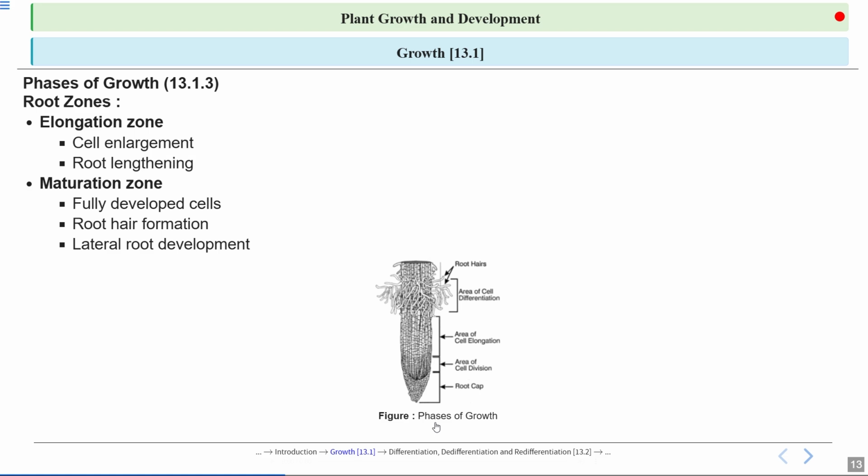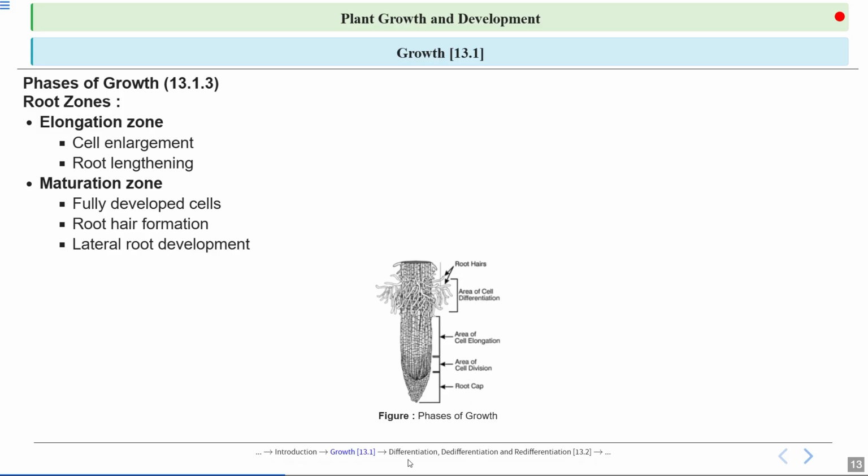In the picture also we can see that around the region of cell differentiation or maturation there are root hairs. So here it is written that root hair formation takes place around this region. And later, lateral root development. This is the region where lateral root development takes place.